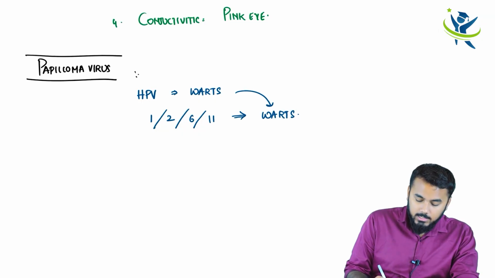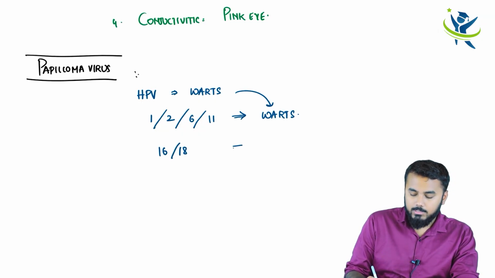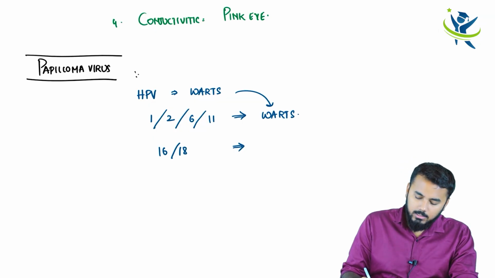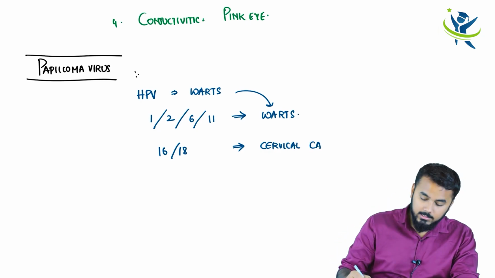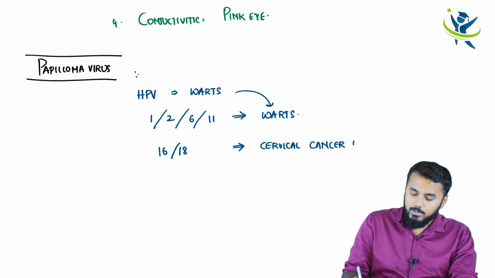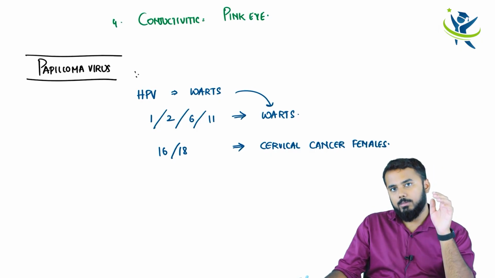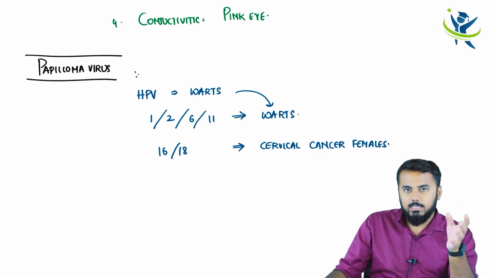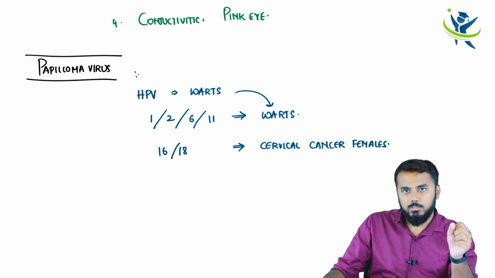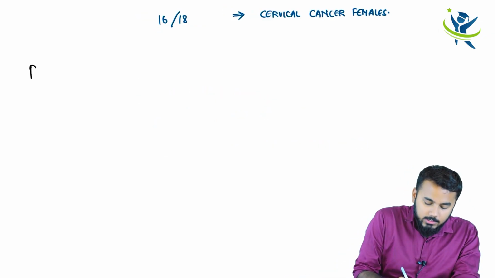Whereas 16 and 18, serotype 16 and 18 are responsible for causing what? Cervical cancer. Are responsible for causing cervical cancer, not this cervical cancer. I am talking about cervical cancer in females, okay? Cervical cancer in the females. I mean cancer of the cervix, okay? So most commonly, what serotypes are responsible for causing cervical cancer in the females? That is 16 and 18. And 1, 2, 6, 11 are responsible for causing HPV warts. Another important virus which we have to discuss is polyoma virus.